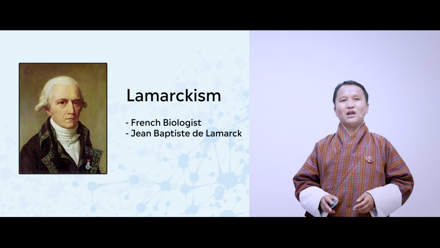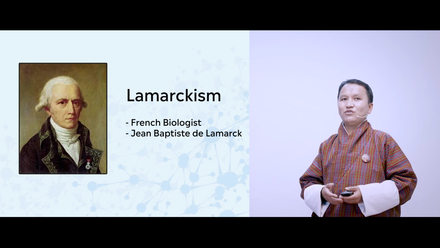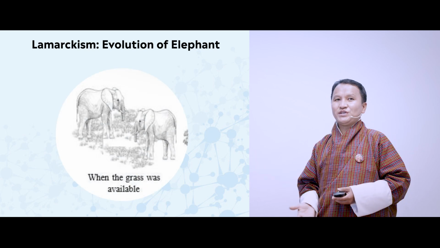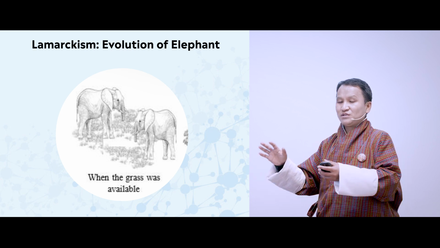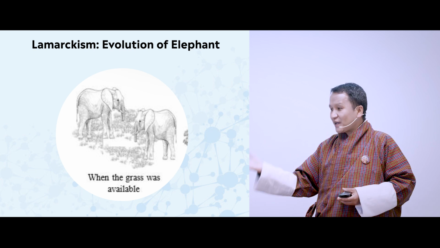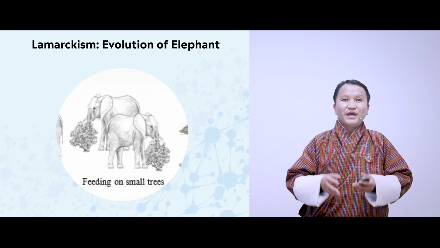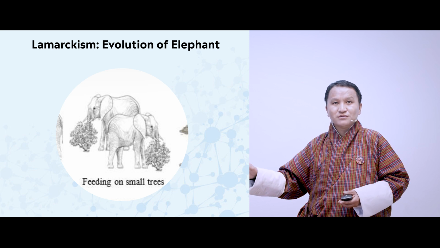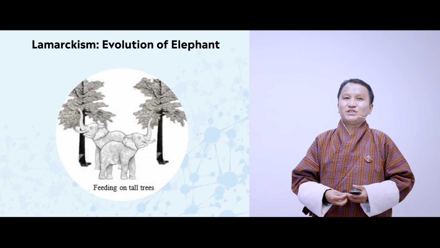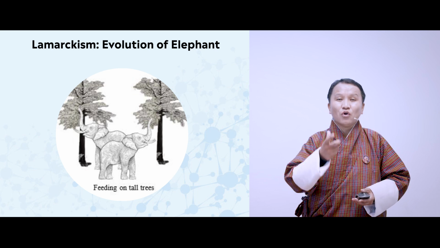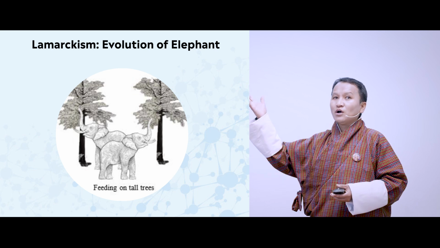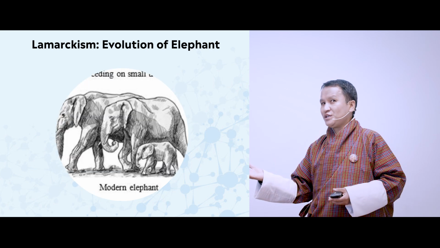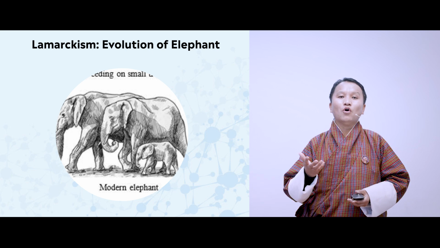Let us have a look at the evolution of an elephant. In the first picture here, you can see an elephant with a short trunk feeding on short grasses. In the second picture, you can see the elephant feeding on much taller grasses and shrubs. And in the third picture, you can see two elephants with long trunks trying to feed on the tall tree. And in the fourth image, you can see all the elephants with long trunks.